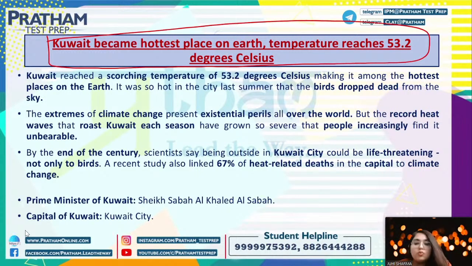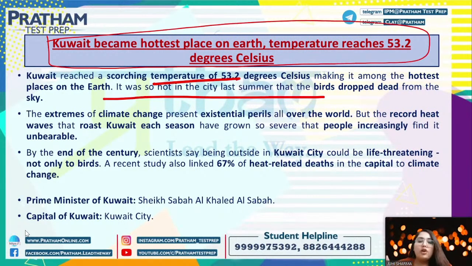It was very hot over there, and in this particular year the temperature reached 53.2 degrees Celsius, which is very hot, and by this Kuwait became the hottest place on earth.